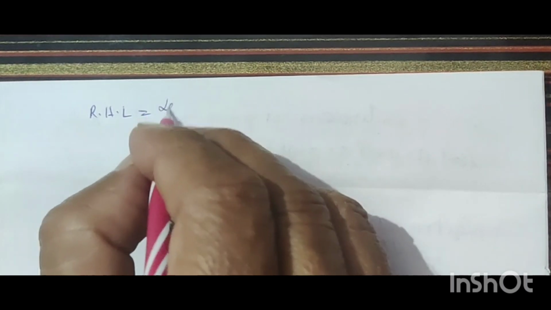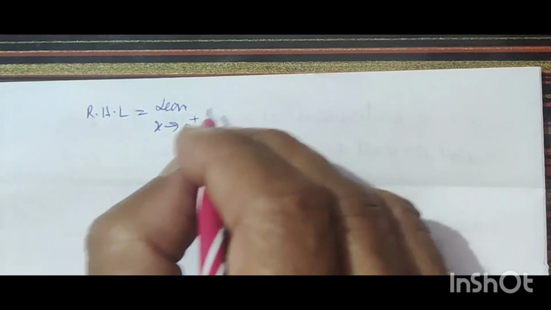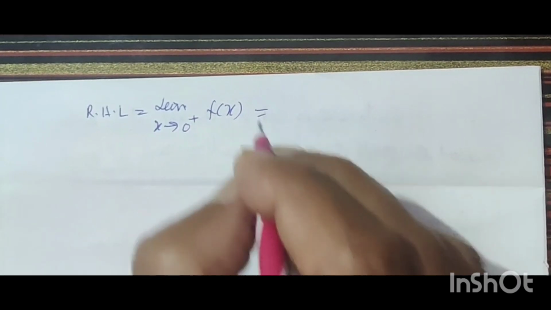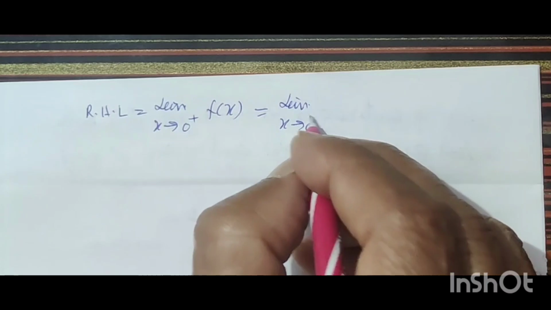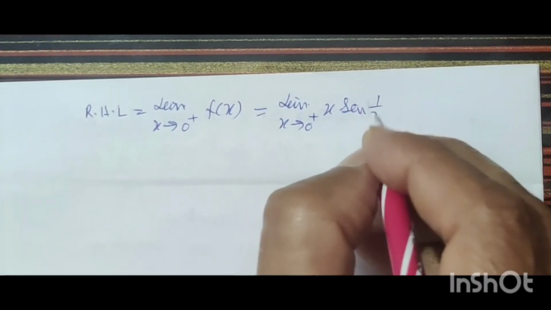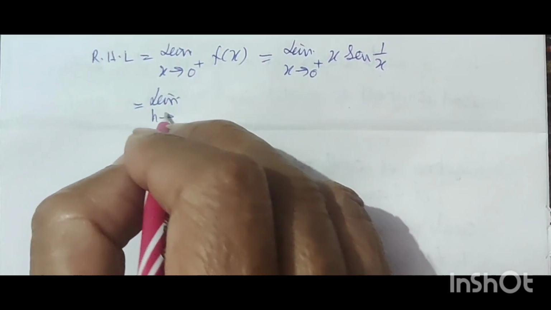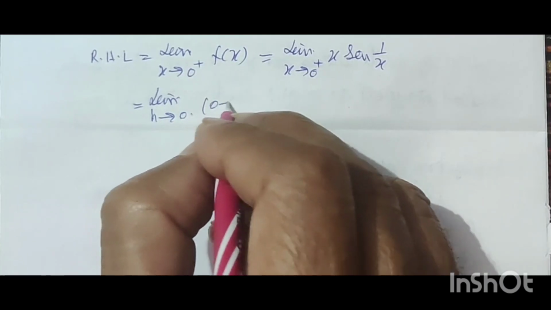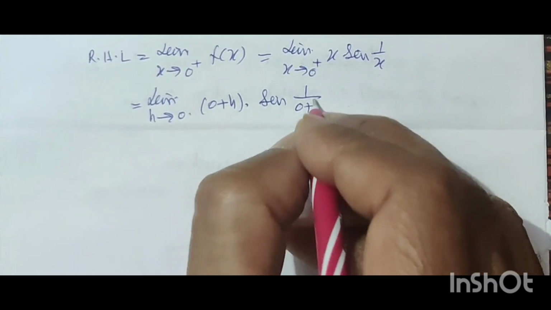Right hand limit is equal to limit x tends to 0 positive f(x). This is equal to limit x tends to 0 positive x sine 1 by x. This is equal to limit h tends to 0, (0 plus h) sine 1 upon (0 plus h).